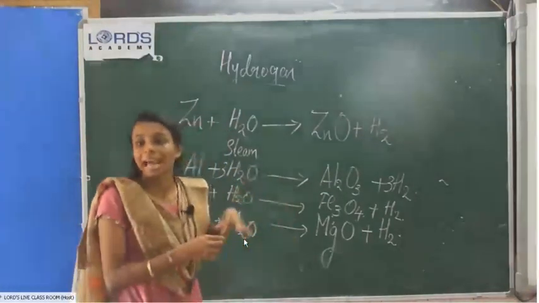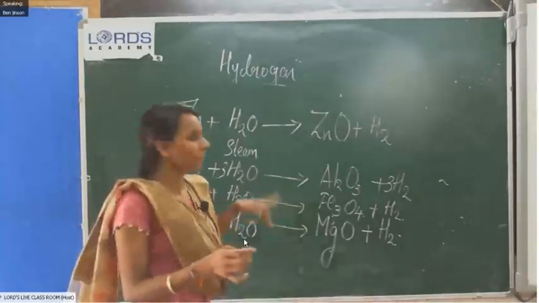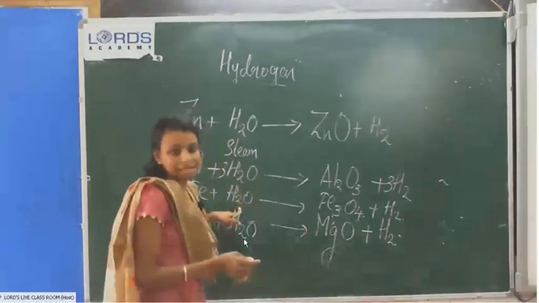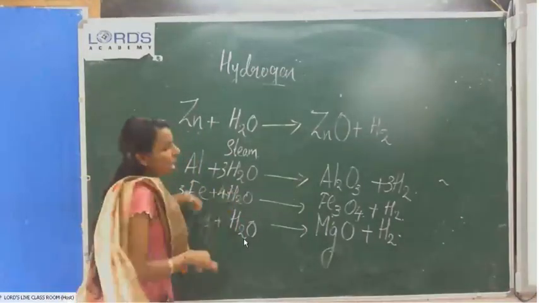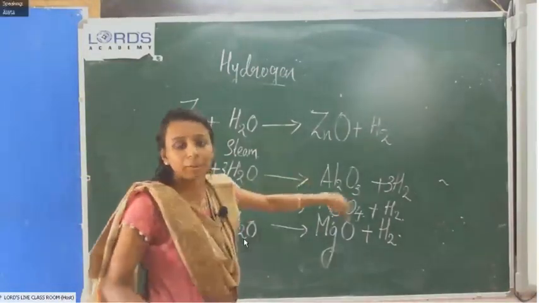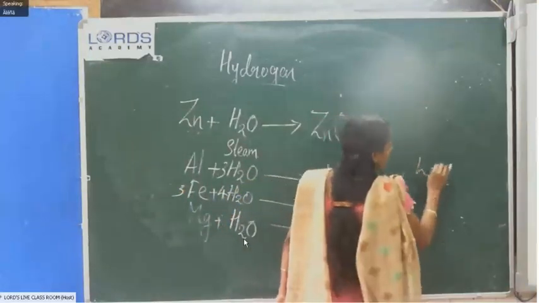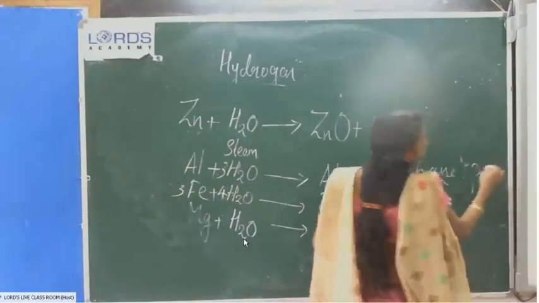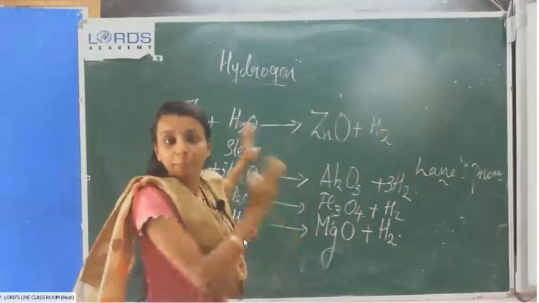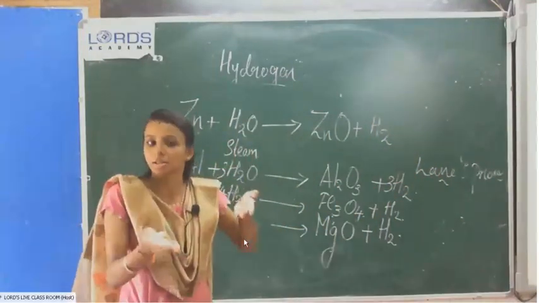That process is known as Lane process. This equation, iron reacts with steam, the balancing is not complete. This process is known as Lane process. It is not there in your textbook.